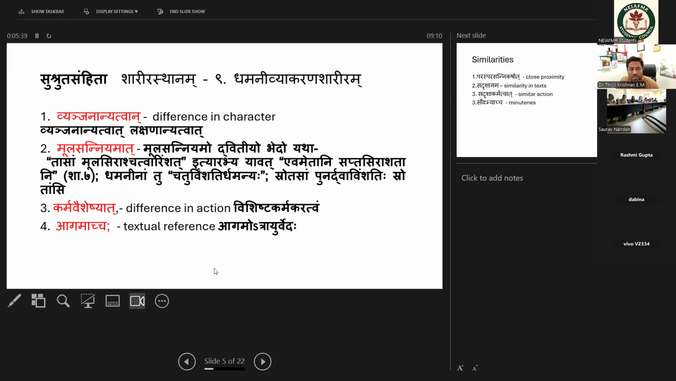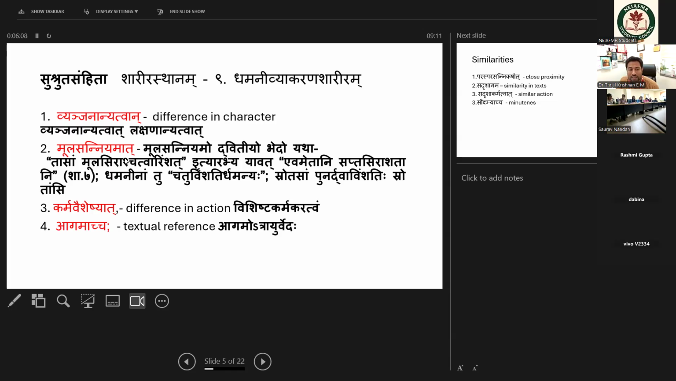So in Susruta Samhita Sharirasthana Dhamini Vyakarna, the Acharya explains Vyanjanatva. Vyanjanatva means Lakshanatva. So below I am writing Vyanjananyatva, Lakshananyatva. Lakshana means difference in character. According to the difference in character, he is telling that Sira, Dhamini and Srodas are not the same structure; it is a different entity.